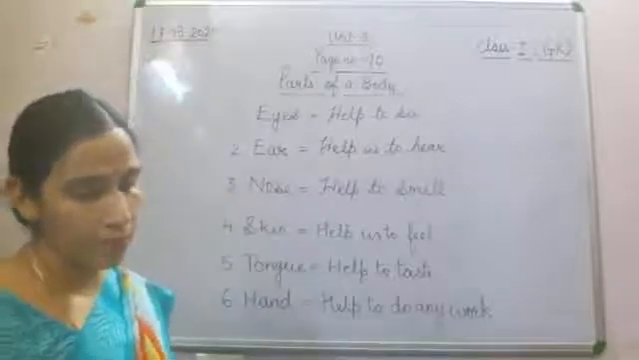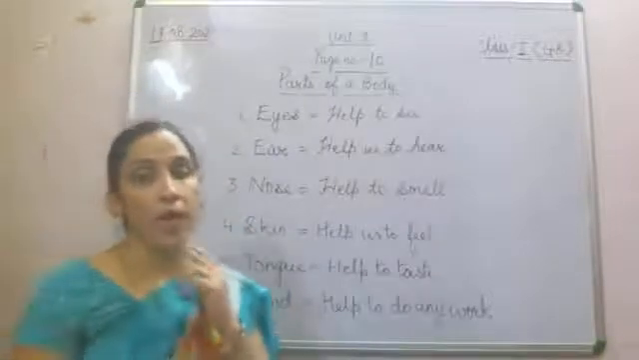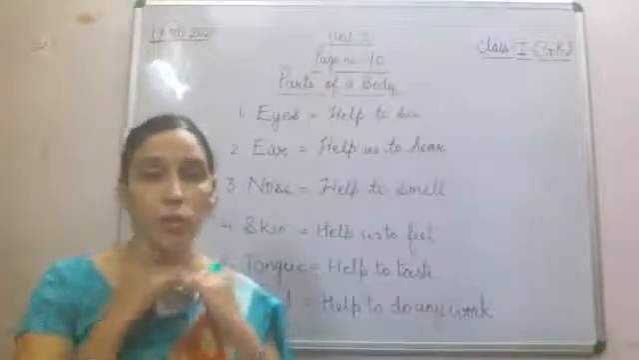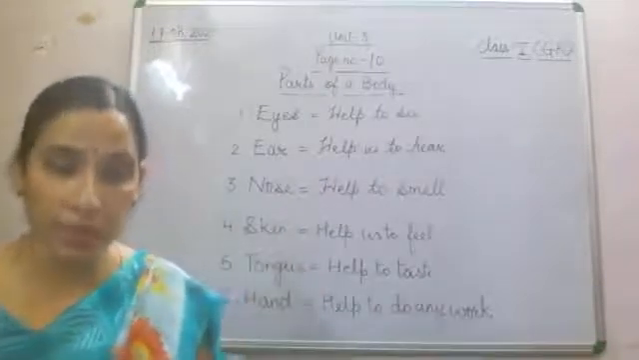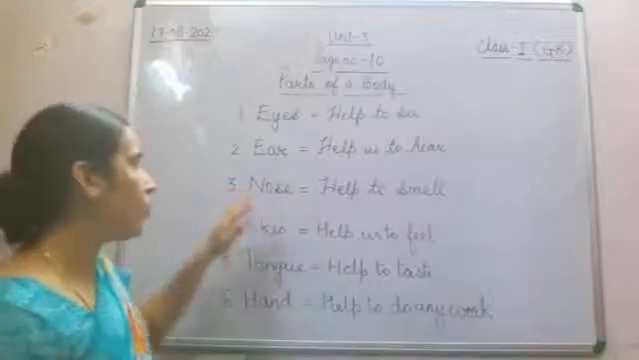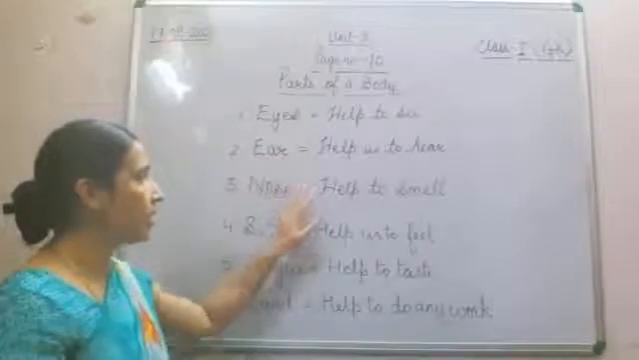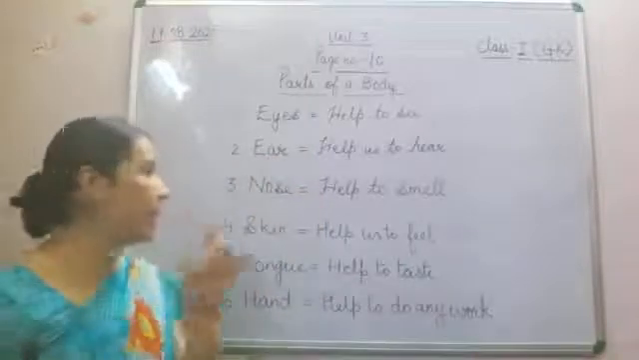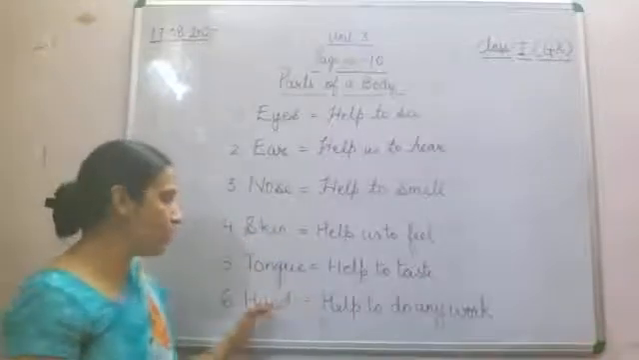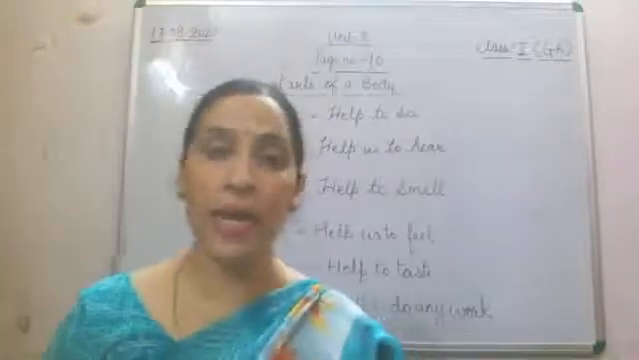So children, now there are a few pictures in your book. What you have to do, you have to find out which part will help us to do all these things. So let's just revise what is the work of different parts of your body. Eyes help to see, ears help us to hear, nose helps us to smell, skin helps us to feel, and tongue helps us to taste, hand helps us to do any work, and with the feet you can walk, run, play and have fun.